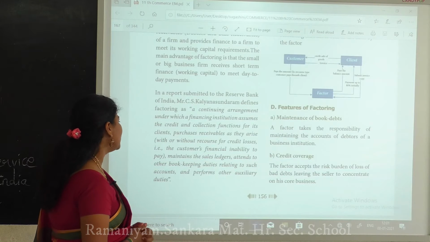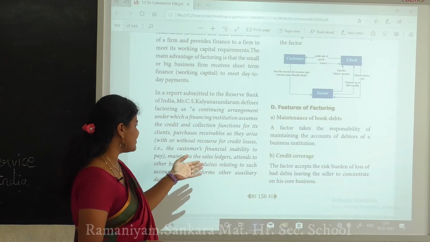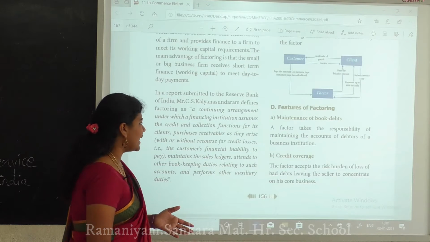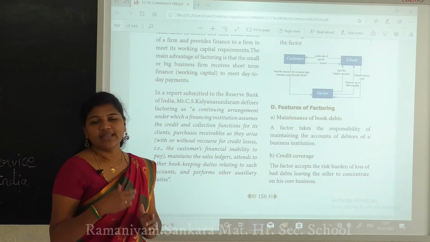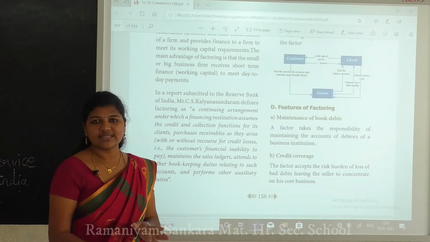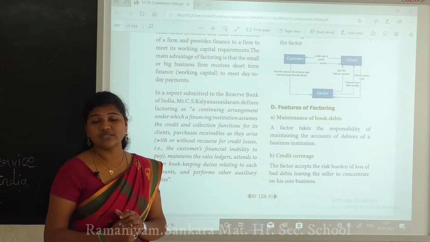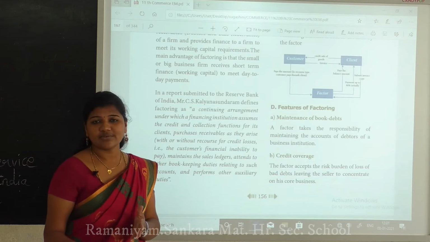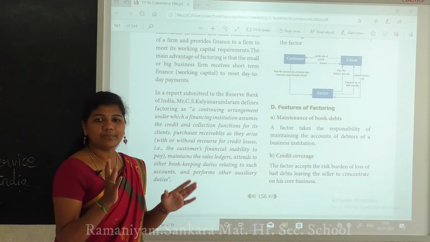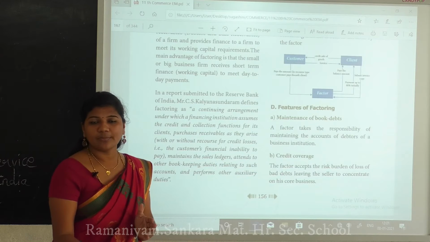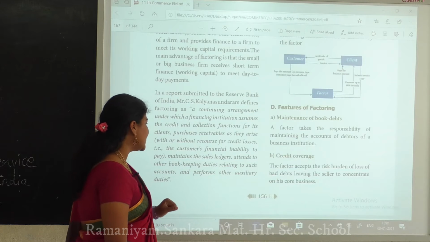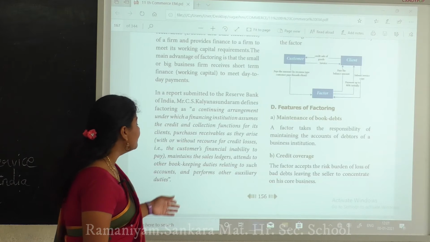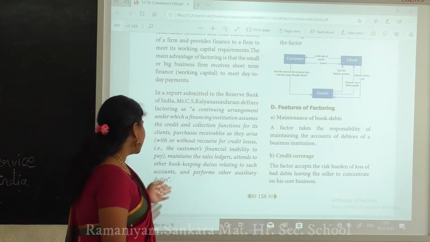Some customers are able to pay, but some are unable because they lost the business. They did not get any profits, so that person cannot return the amount to the bank. This comes here, along with other bookkeeping duties relating to such accounts, and the factor performs other auxiliary duties.